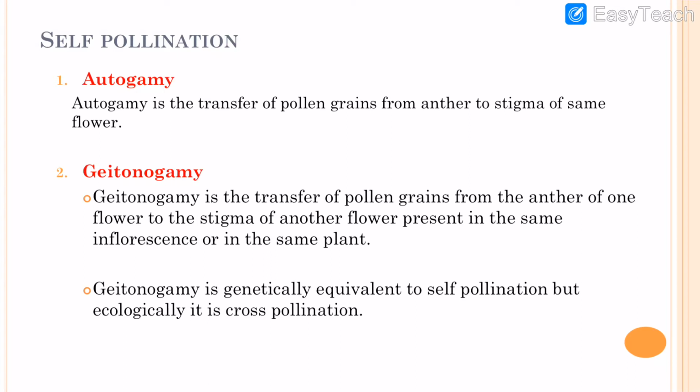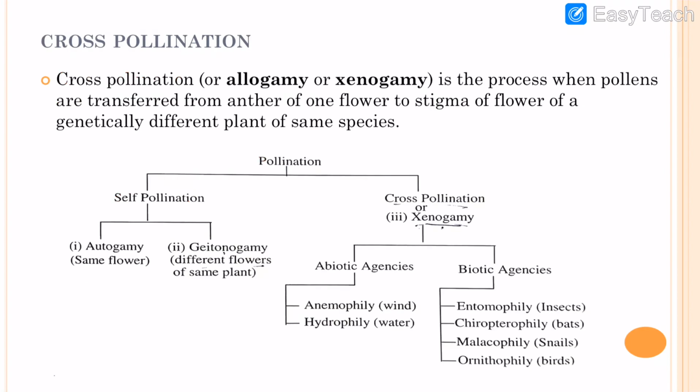Okay, we can say that geitonogamy is genetically equivalent to self pollination, but ecologically it is a cross pollination, as the transfer of pollen grain takes place from one flower to another flower. So ecologically it is cross pollination, but genetically it is self pollination because it takes place on the same plant. Flowers of the same plant are not genetically different. And dear students, cross pollination is the transfer of pollen grain from the anther to the stigma of a flower of a genetically different plant of the same species.